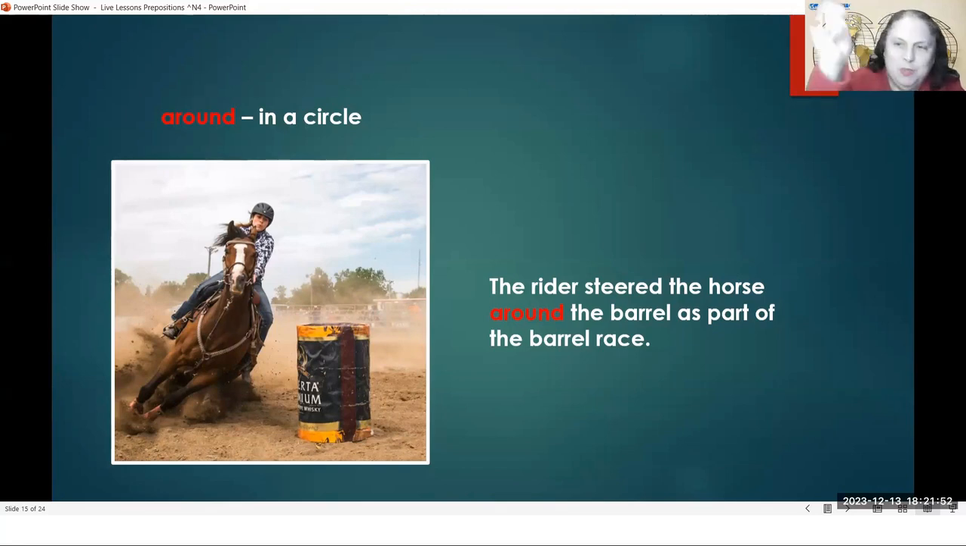Sometimes they use ropes and they swing the rope and they try to catch, see if they can lasso a cow or a calf. Sometimes they do it while they are riding a horse and swinging the rope at the same time. That would be part of a rodeo. Anyway, like I said, this is a barrel race, and the important thing that we're learning about for this barrel race is going around, meaning going in a circle.